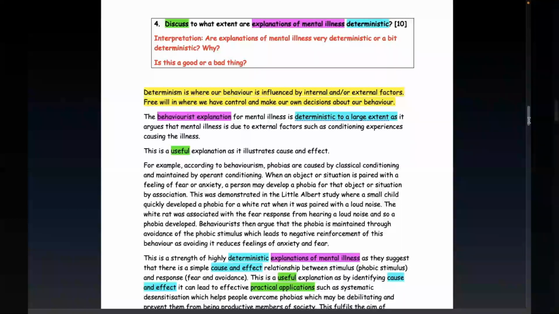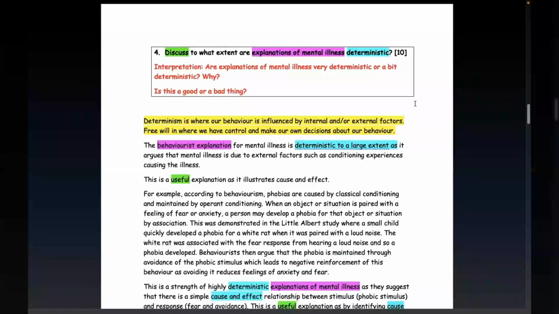Not just determinism in and of itself, but determinism within the context of explanations of mental illness. So you have evaluation as your command term, determinism as your key term, and explanations of mental illness as your context.